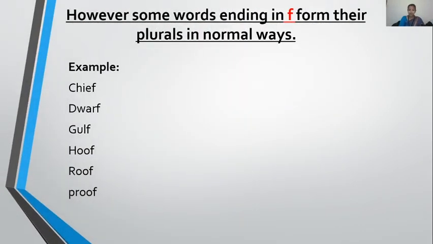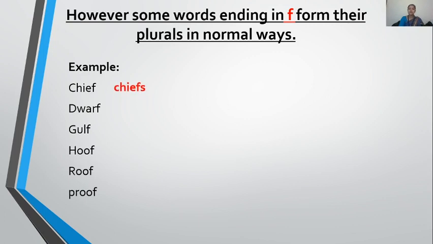Now in here also an exception is there. In some words where the last letter is F, we won't make this change. We won't convert F to VES. Then how will we make their plural? Simple way. Add S. That is the easiest way to make plural. So here also we will add S only to make their plural.